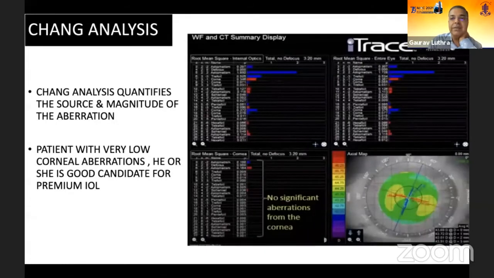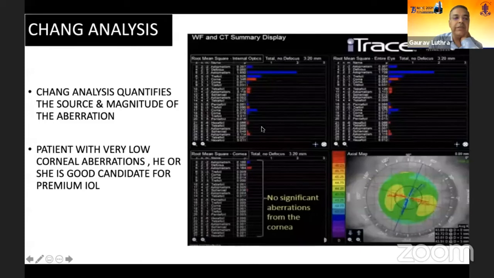The Chang analysis is something which we all use on the iTrace. Again, this differentiates. On the lower side is the corneal summary, and the upper one is the internal optics of the eye, and on the top right is the whole eye aberrations. You can see that here the cornea hardly has any aberrations, so all these red and blue things are missing, whereas the internal optics have very high astigmatism.